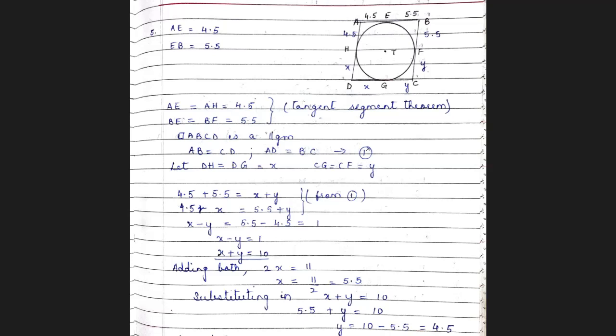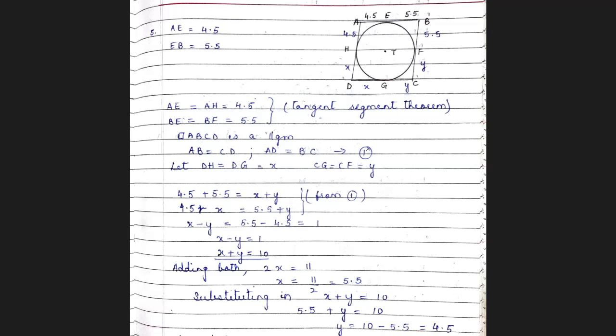So AE is equal to AH. Similarly, BE equal to BF. Reason, tangent segment theorem. So the tangents drawn from an external point to a circle are congruent. Now since the quadrilateral is a parallelogram, AB equal to CD, AD equal to BC. Mark it as equation number 1.